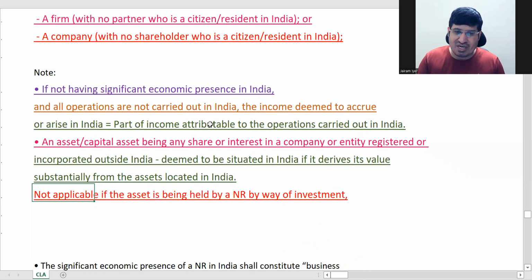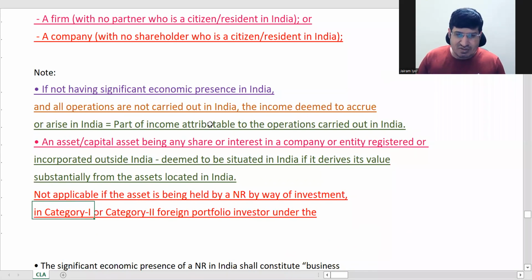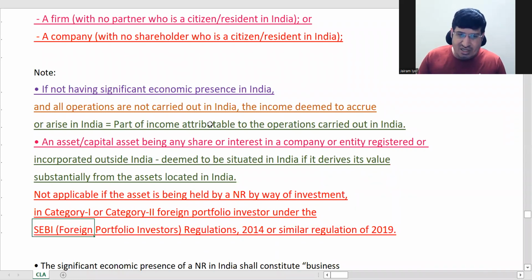This is not applicable, what we have studied about this capital asset here, if the NR is holding it by way of investment in category 1 and 2 FPI. FPI is something which is outside your scope.